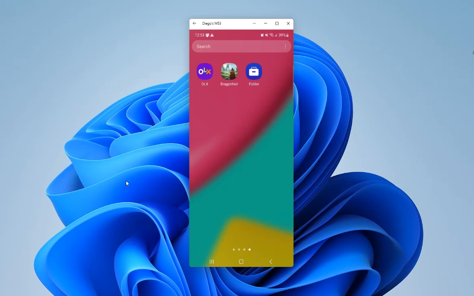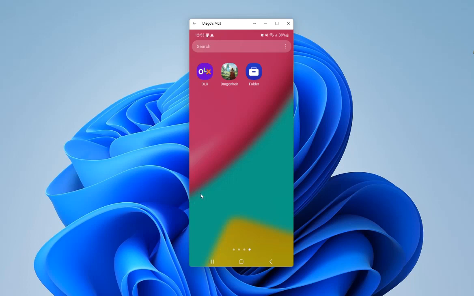So I have a Samsung Galaxy here, and some time ago I realized that I couldn't play some games or open some apps on my mobile phone because they were crashing. So I tried many tutorials on the internet to fix this problem, but nothing worked. And after that I figured out an alternative solution. And in this tutorial I will explain to you how to do that in order to fix it.